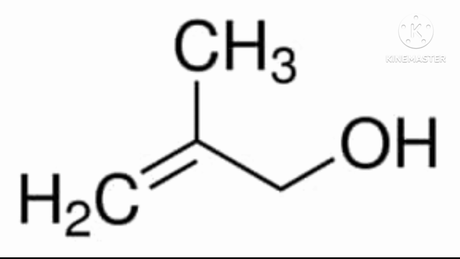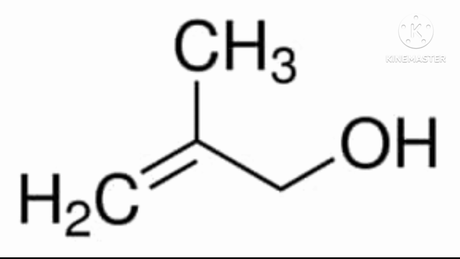Here again the 4 valences are over. CH2 means 2 bonds are made, 2 orbitals are finished, and 2 orbitals remain. One is with OH and the other orbital is with the neighboring carbon. Correct? Now you see in the third carbon also the 4 valences are over. 2 are for the bonds with H and H, and the 3rd one is with OH, and the 4th one is with the neighboring carbon, the second carbon.